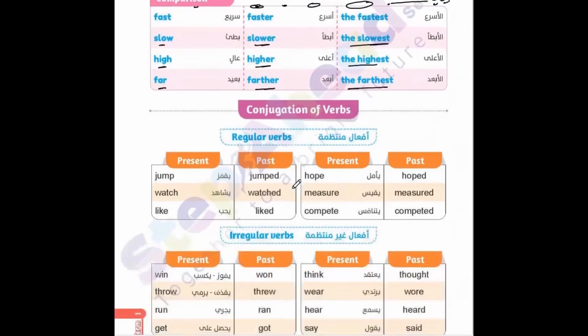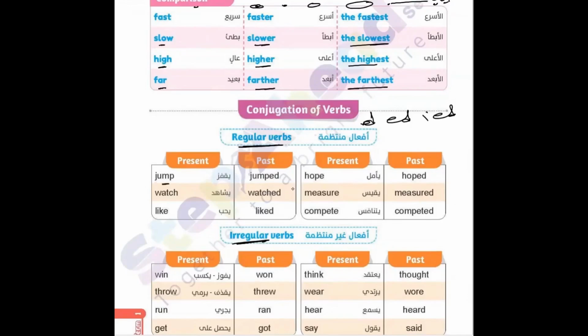Now I can move to remember the conjugation of verbs. As we remember, we have two kinds of conjugation of verbs. Regular verbs end with d, with ed, or with ied. There are irregular verbs that have the same spelling or a different spelling. We don't know, so that's why they are irregular verbs. Let's start with regular verbs.